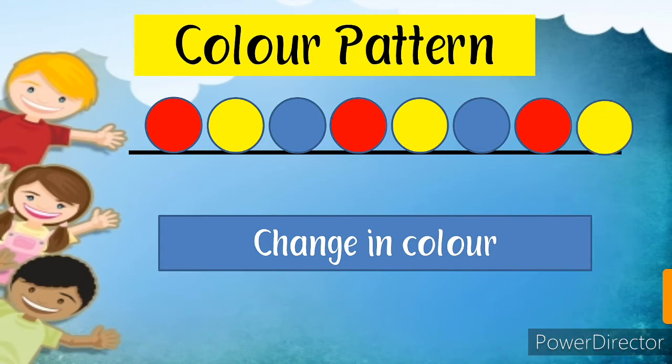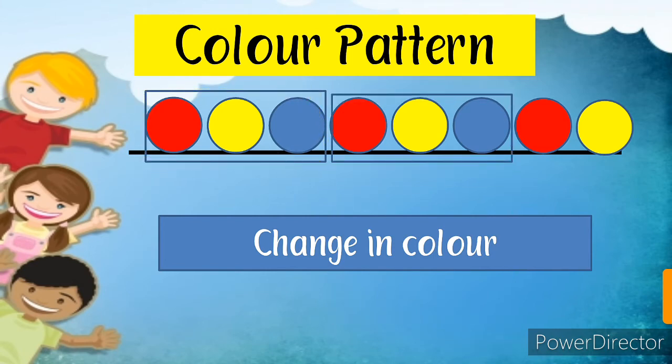So dear students, let's see the red color. After this we skip 2 and jump. Again we skip 2 and jump. In this also skip 2 and jump. So each color will be repeated after 2 different colors. Okay. So this is a color pattern and this is also a color pattern.